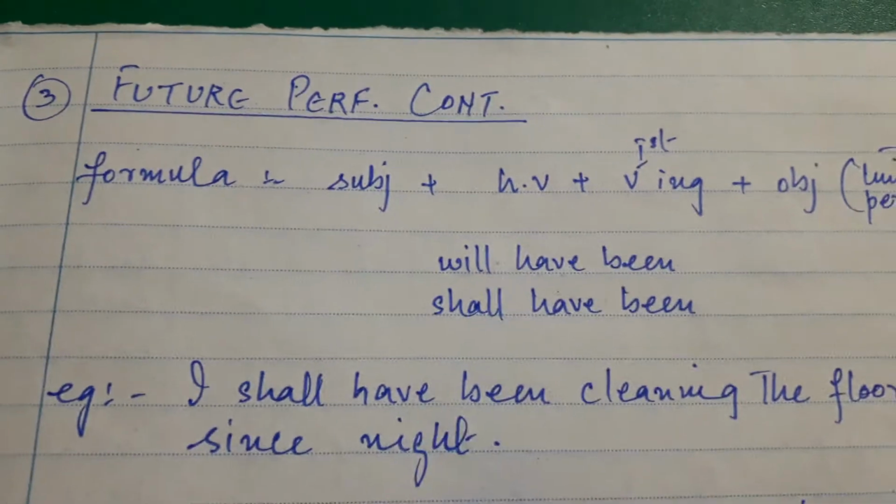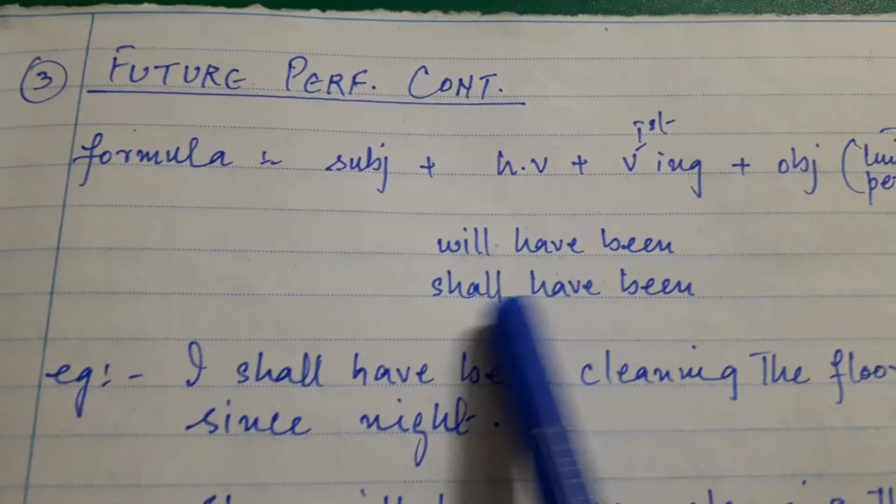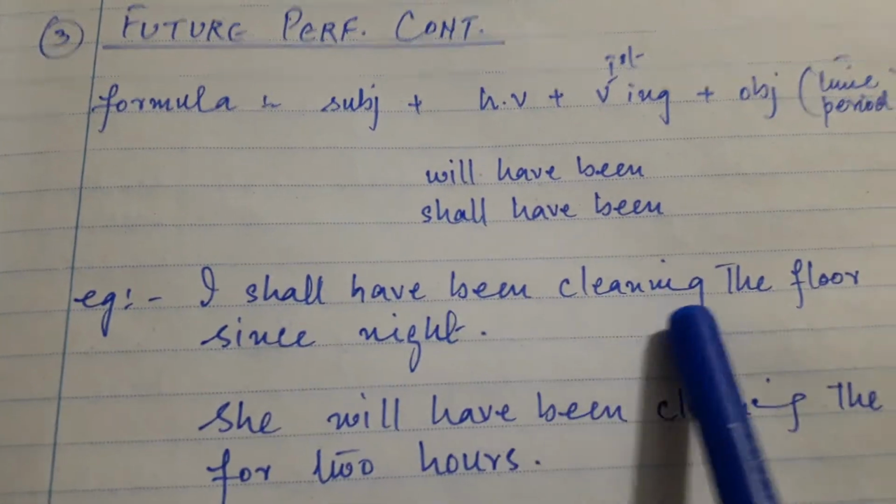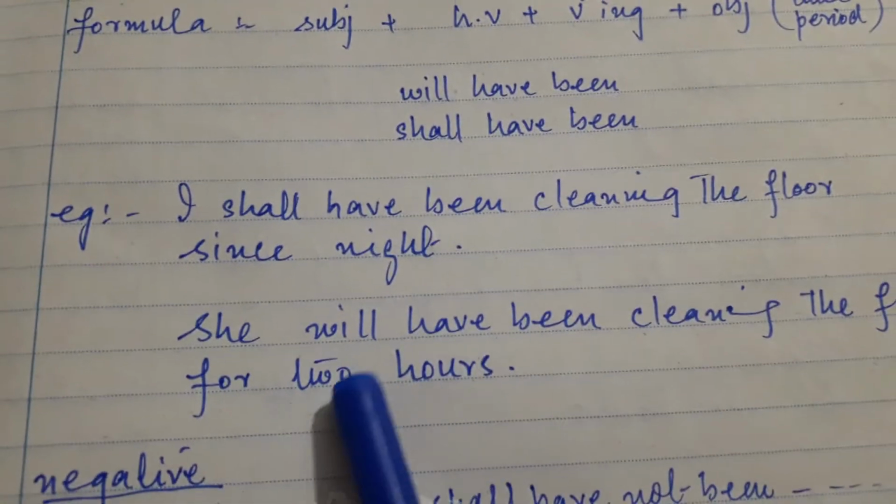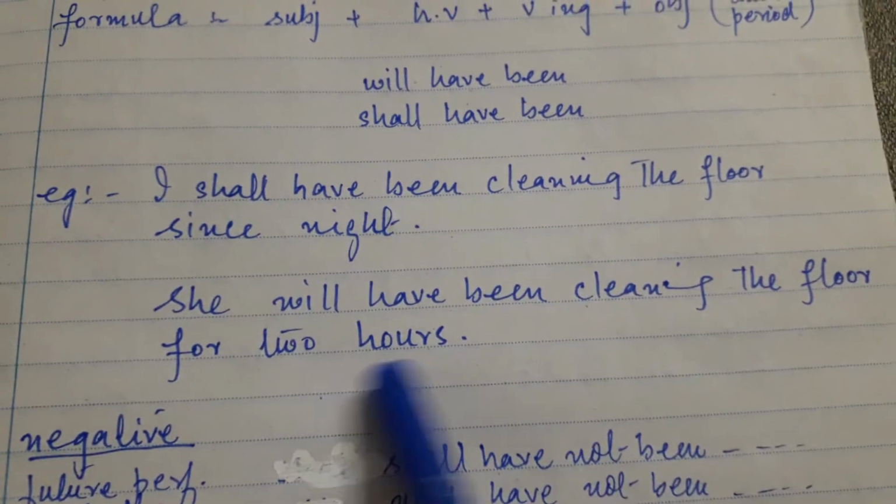For future perfect tense, what helping verb are we using? Will have been, shall have been. I shall have been cleaning the floor since night. She will have been cleaning the floor for 2 hours.